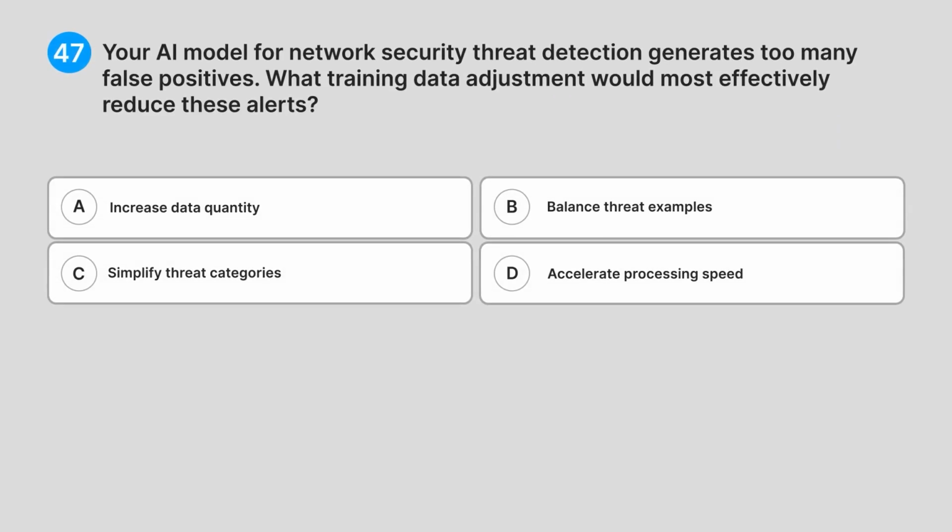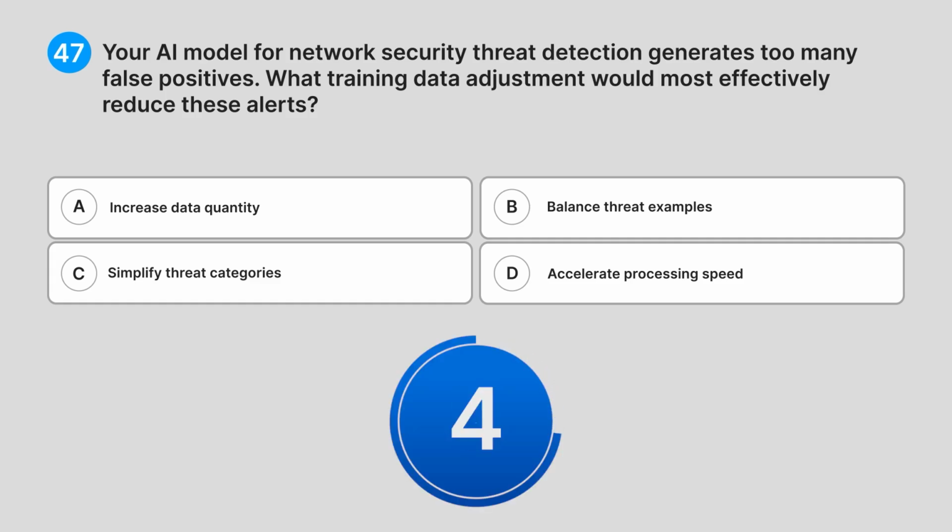47. Your AI model for network security threat detection generates too many false positives. What training data adjustment would most effectively reduce these alerts? A. Increase data quantity. B. Balance threat examples. C. Simplify threat categories. D. Accelerate processing speed. Can you guess the answer?